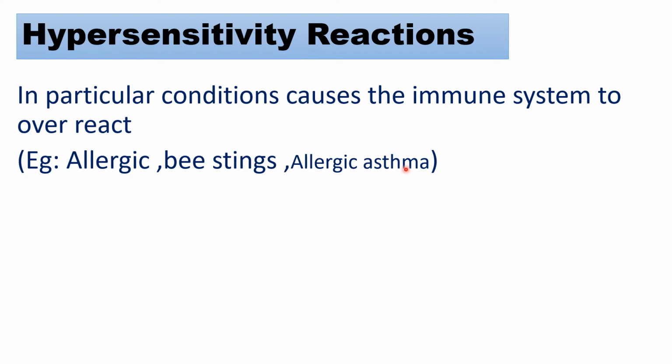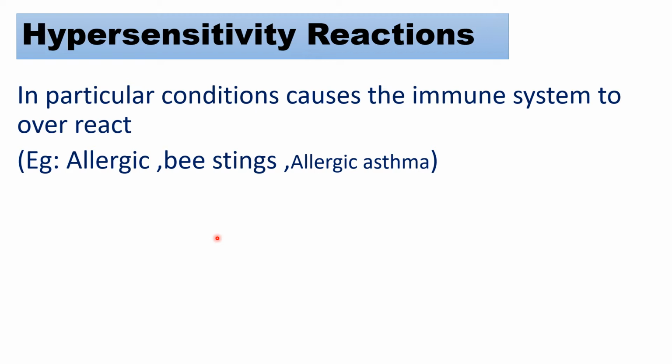What happens in a hypersensitivity reaction? I will tell you one best example. We are going on the road. We know our roads are very polluted from the traffic. So some dust from the traffic is absorbed through the nose.